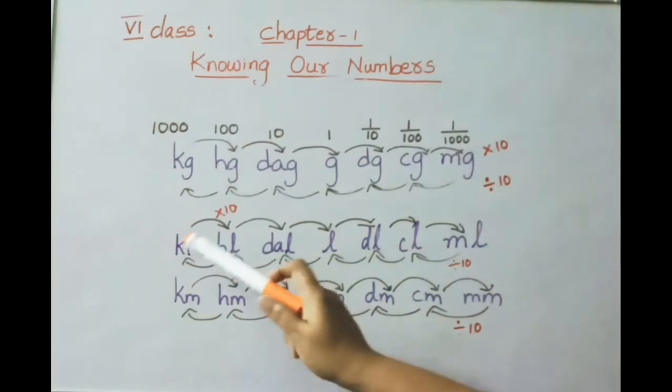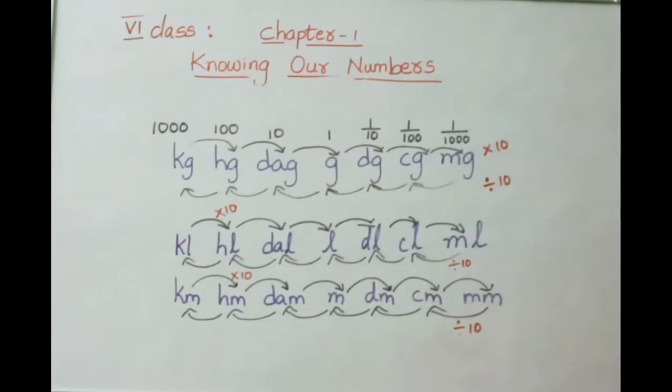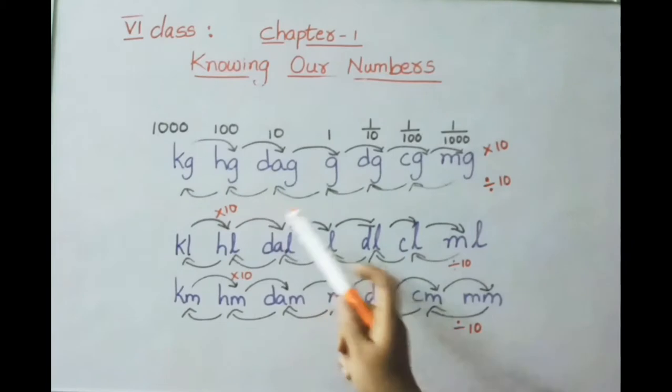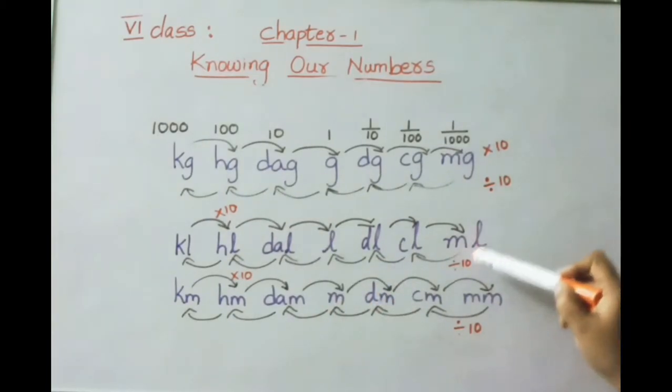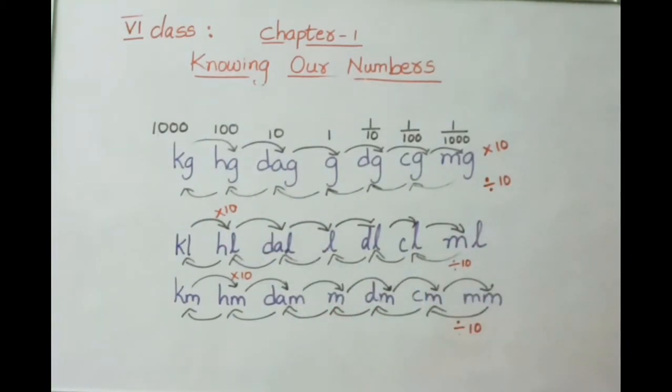So here from highest to lowest units, what we have to do? Multiply each place by 10. Now lowest to highest value, what we have to do? Each place will be divided by 10. Similarly, this one also. Each place multiplied by 10 from highest to lowest. From lowest to highest, each value is divided by 10.